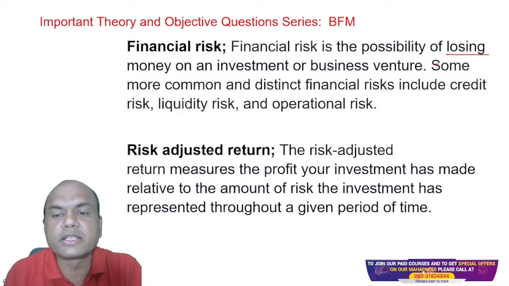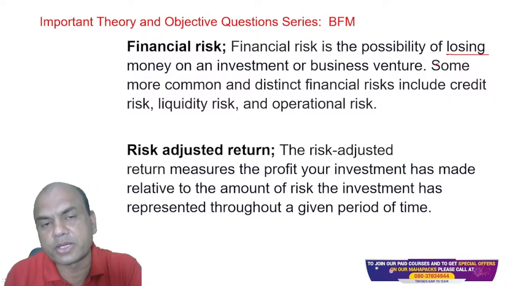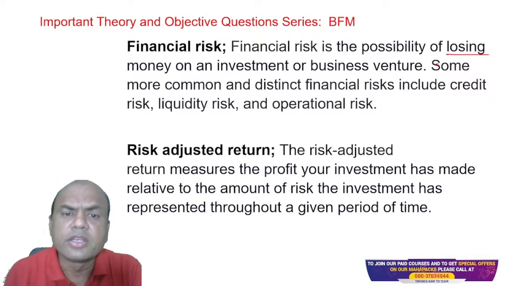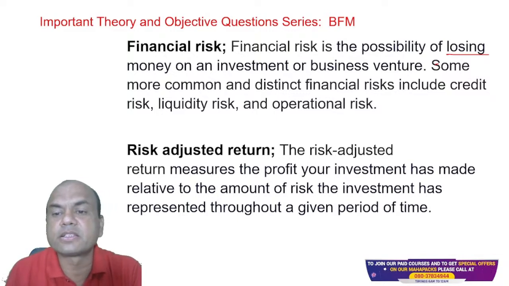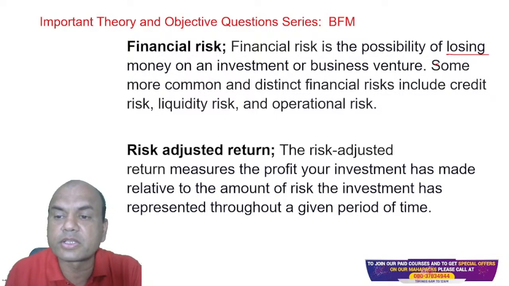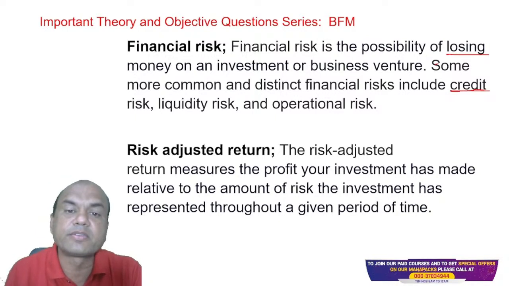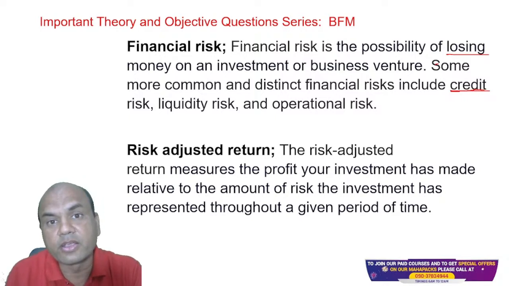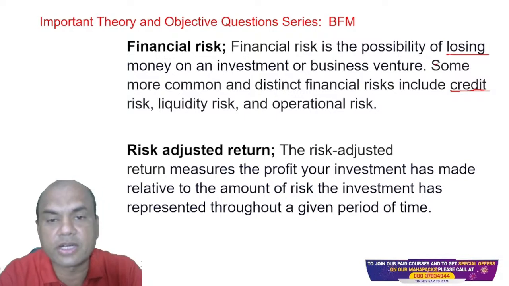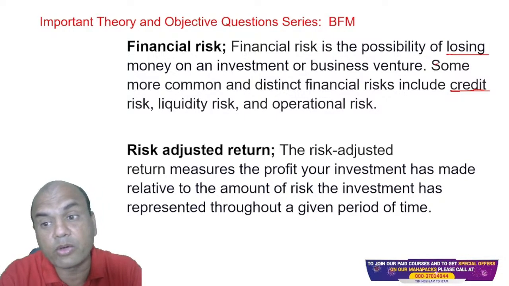Some more common and distinct financial risks include credit risk, liquidity risk, and operational risk. These are the common financial risks. I always face the problem of credit risk. What is credit risk? If the bank gives a loan to somebody, whether the loan will be repaid or not. That is known as credit risk.